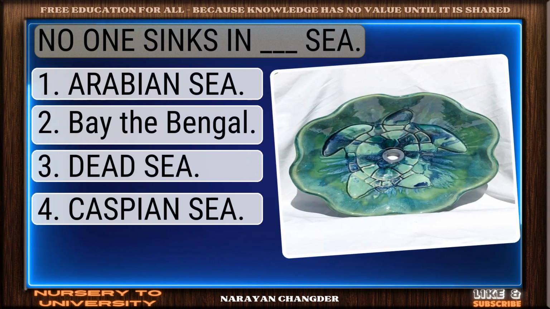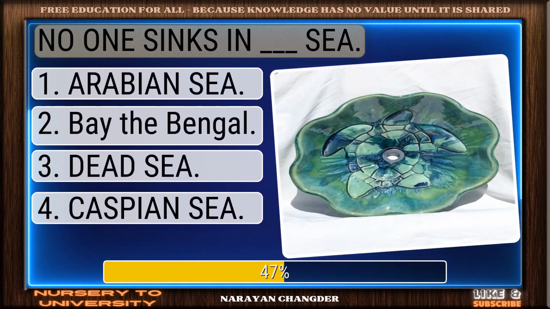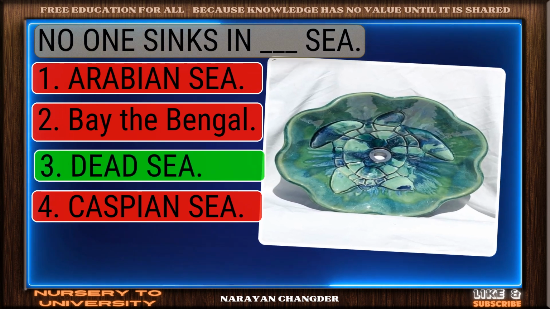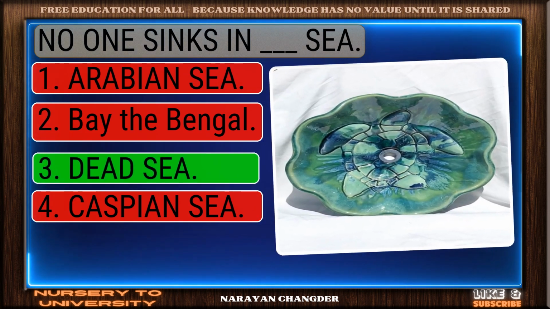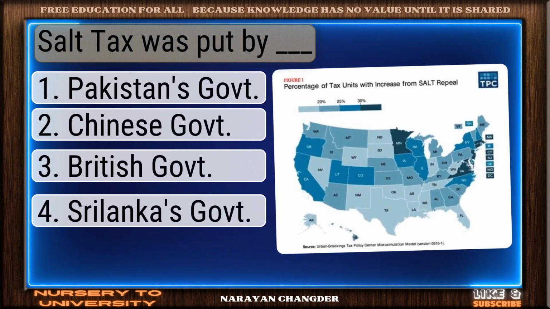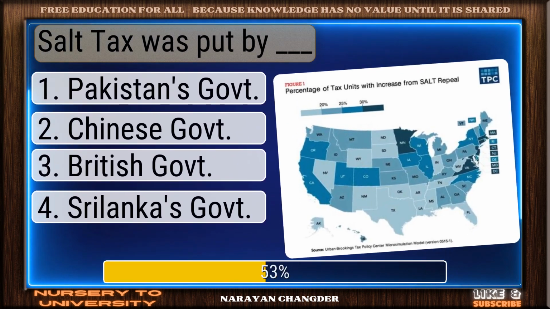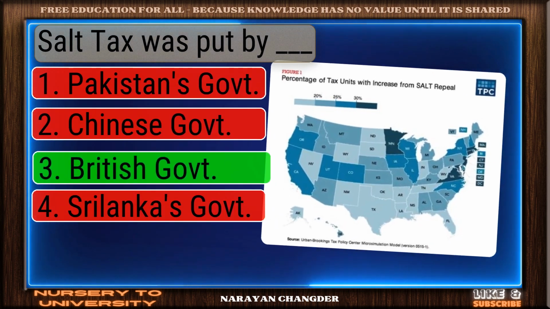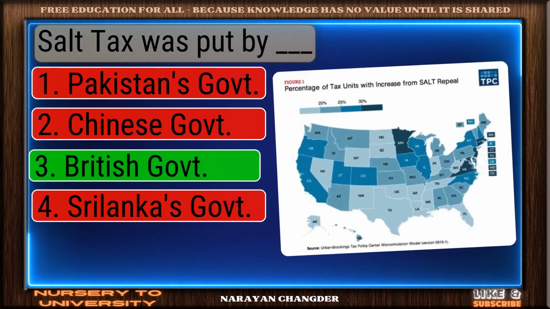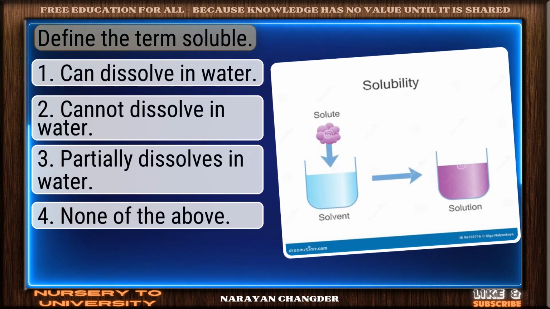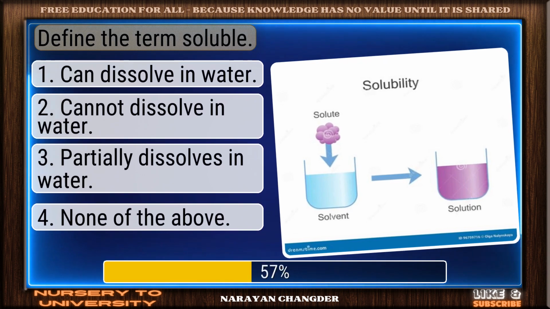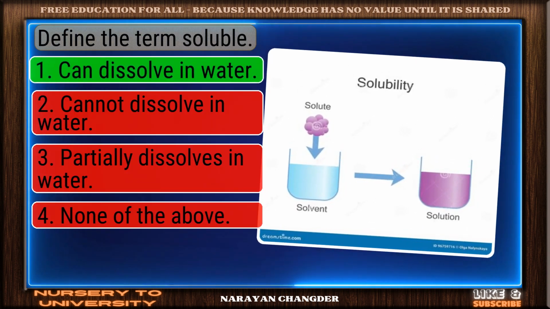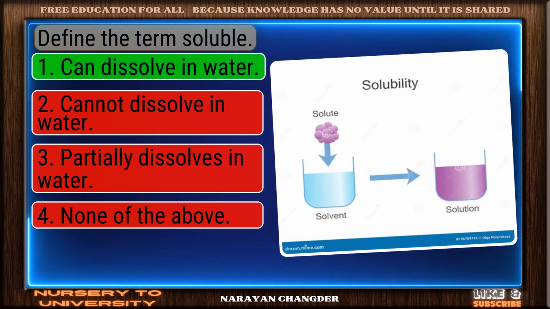No one sinks in dash sea. Correct response. Dead Sea is the most accurate answer. Salt tax was put by dash. Nice selection. British Gov is the correct and valid answer. Define the term soluble. Well picked. Can dissolve in water is the correct answer.